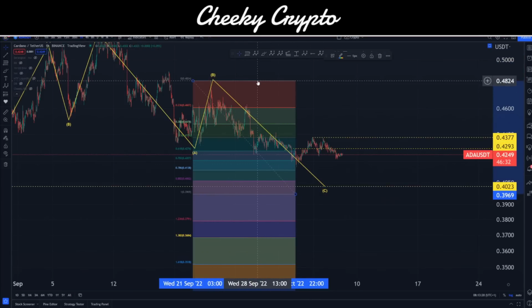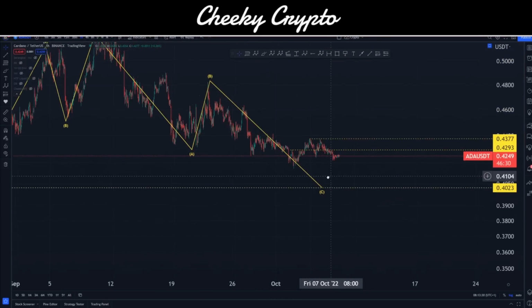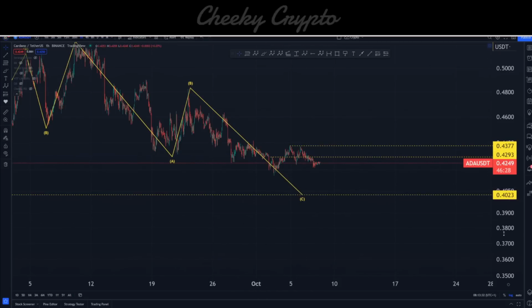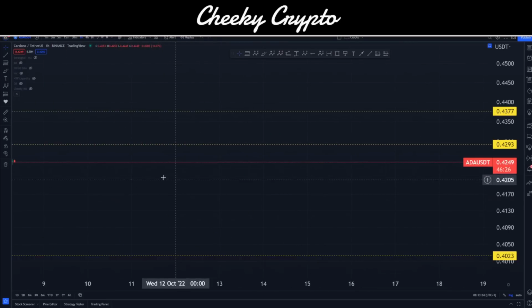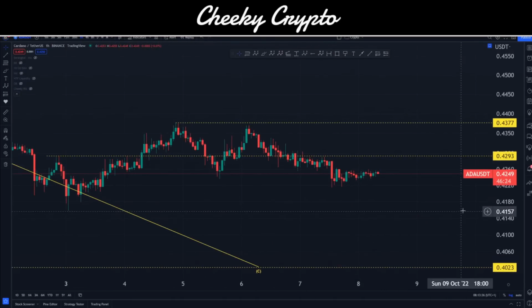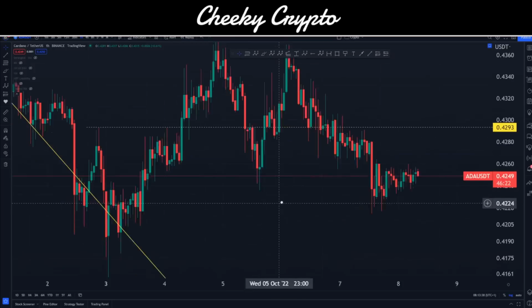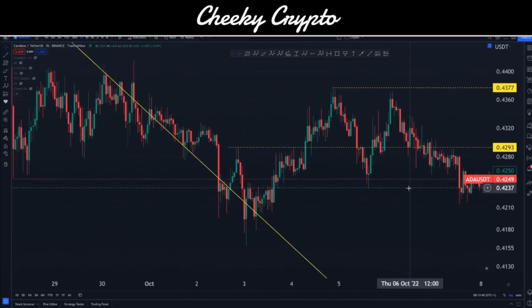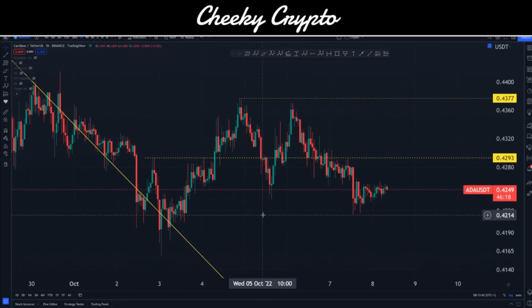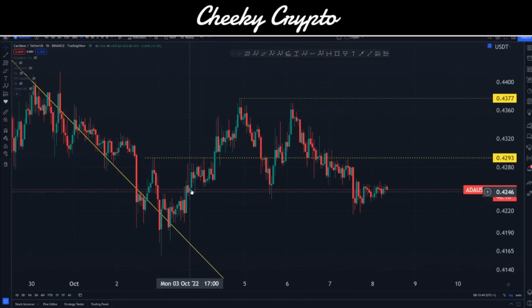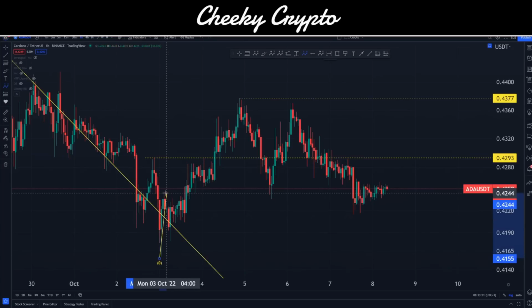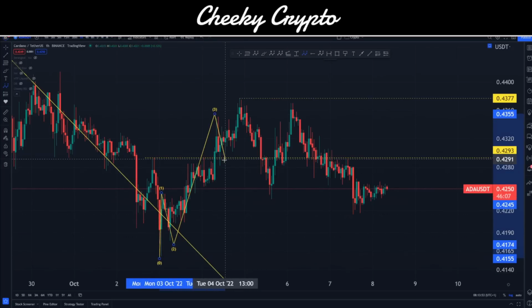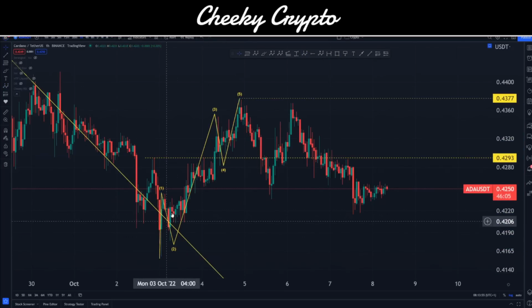Okay, but we'll leave it down there for now, and we'll talk about what's going on within this little area. So let's go ahead and expand this up, move this across, and start mapping out what's going on. Inside here, there are a couple of different ways of looking at it. We've got the potential to say that there's 5 waves going up here. So we can grab hold of the 5-wave structure and say, maybe there's 1, 2, 3, 4, and 5, like so.